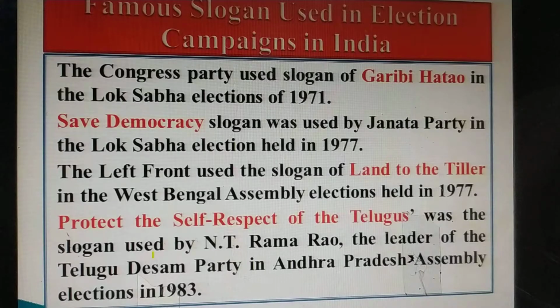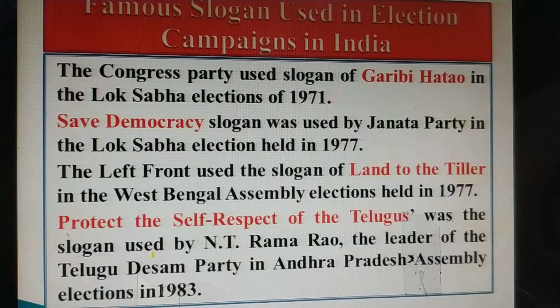These are some of the famous slogans which are used in election campaigns in India. All these details are given in our chapter also. You can see our chapter. E-books are available on the NCERT site. You can reference those books.